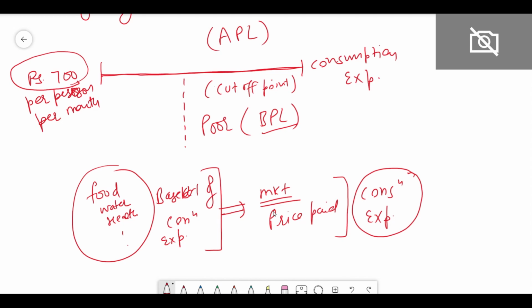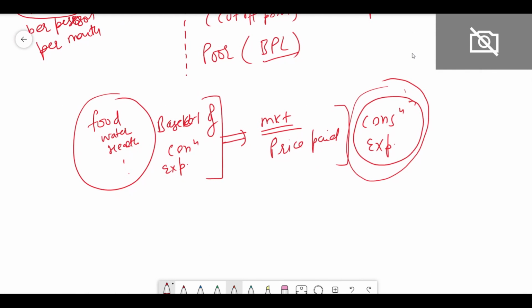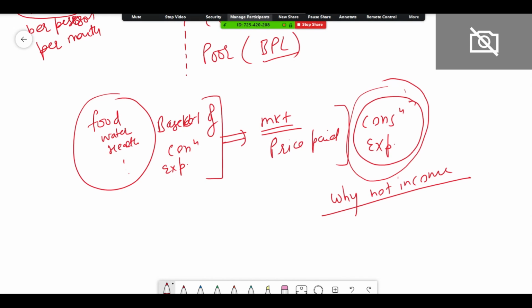Now you will ask a question, sir, why are we taking the consumption expenditure, why not income? So here I would like to ask the question from you. Why not income? Who would like to tell why we are not taking the income?